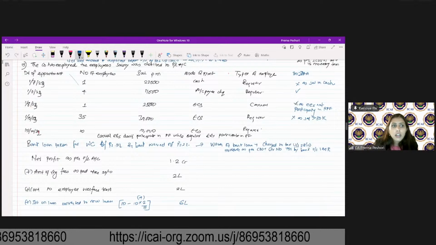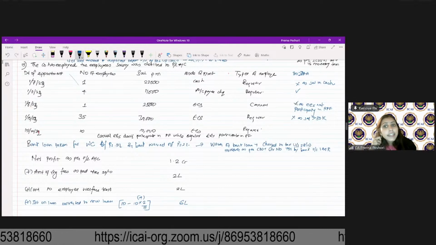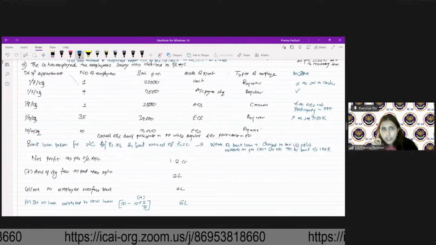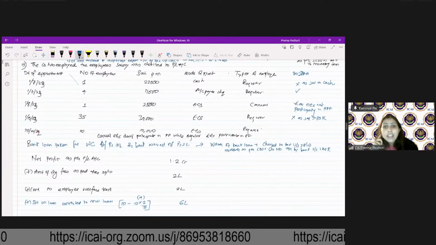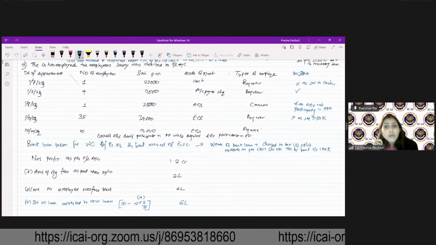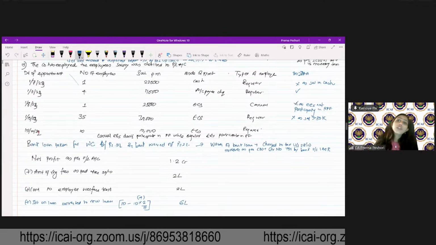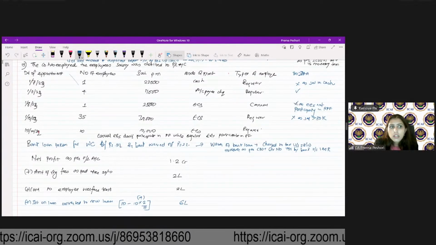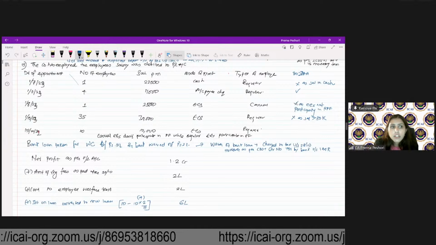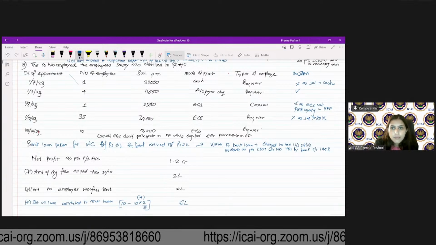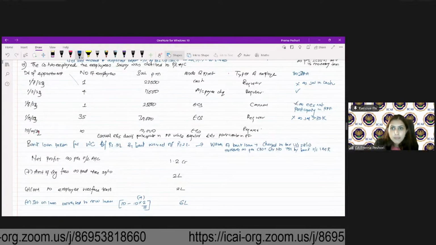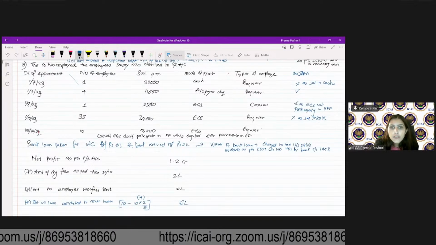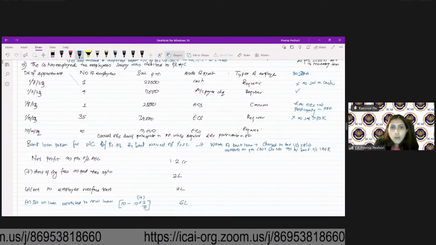Last year, employees hired in October, 10 employees. Salary per month was 10,000. Mode of payment was ECS and these were regular employees. Whether covered under 80JJAA or not. Whether you will give them 80JJAA or not.